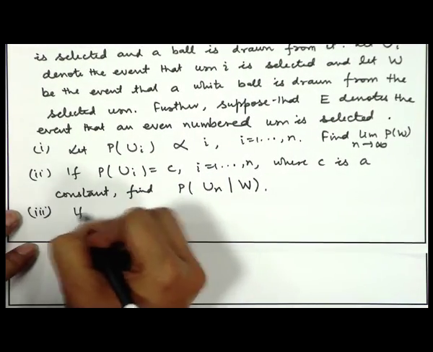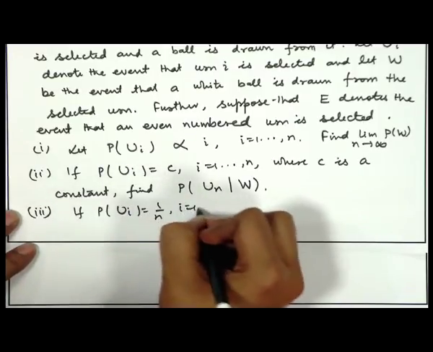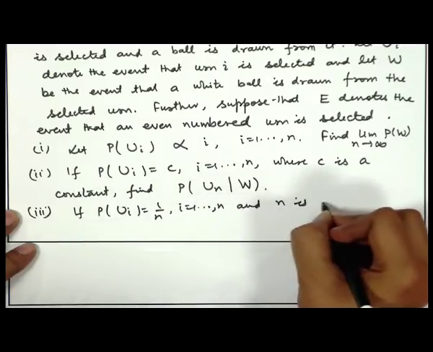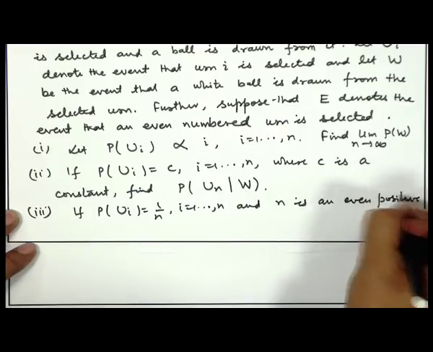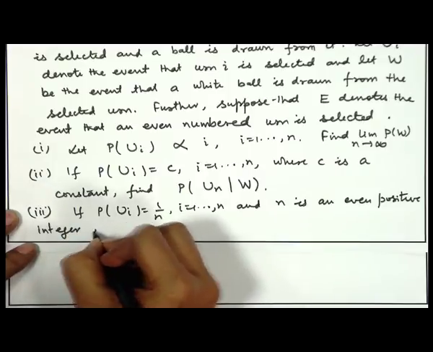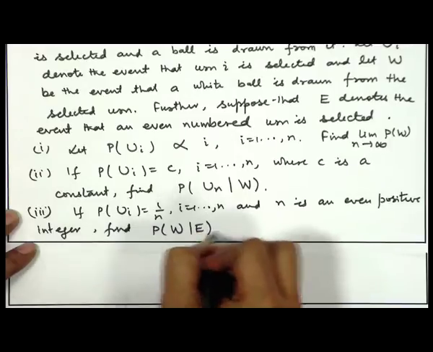Third, if probability of ui is equal to 1 by n for I is equal to 1 to n and n is an even positive integer, find probability of w given E.